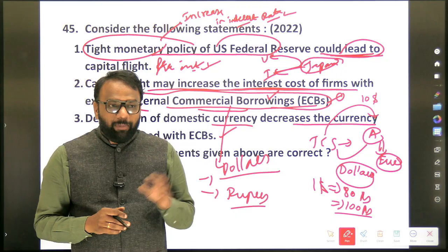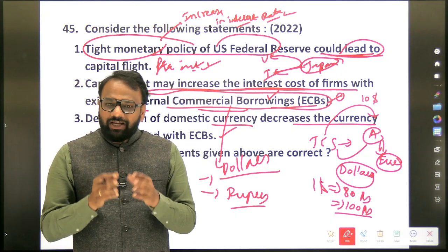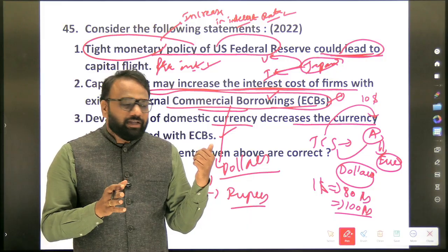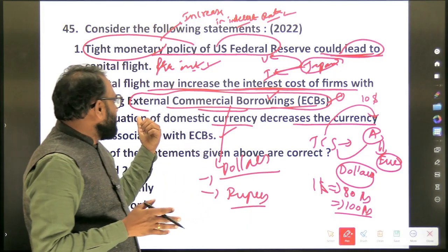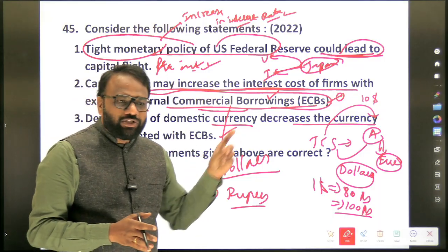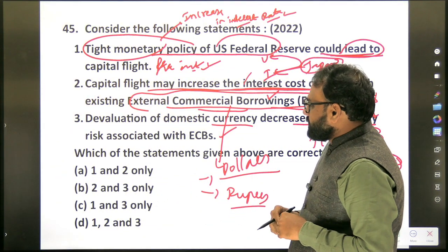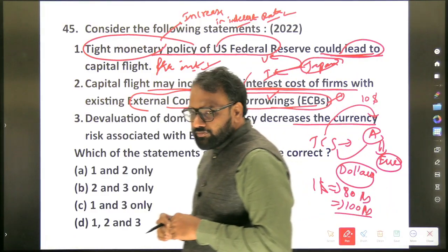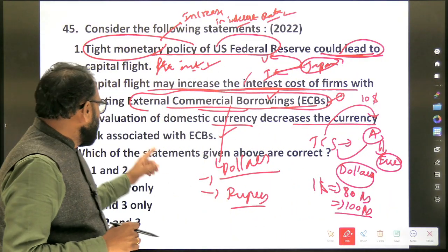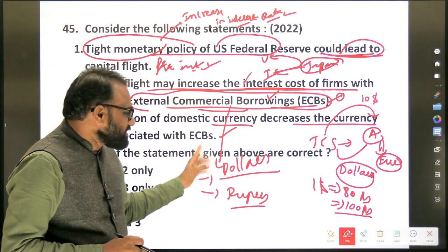Rupees also exist, but here rupee and dollar are not specified. There will be some amount in terms of dollars, so it will definitely impact the existing external commercial borrowings. The interest cost of the firms will definitely increase. So the second option is right. Next, the third one: devaluation of domestic currency decreases the currency risk associated with external commercial borrowings.